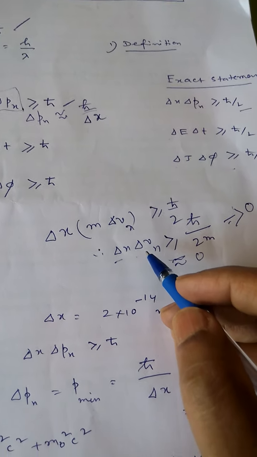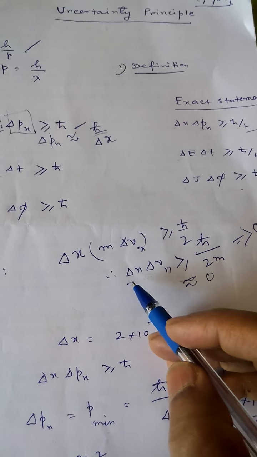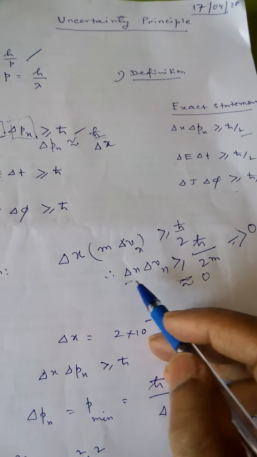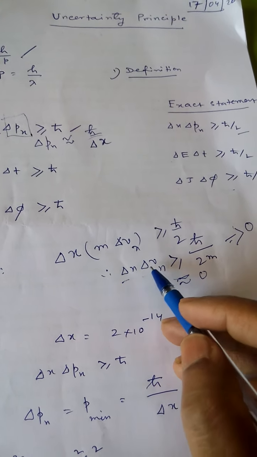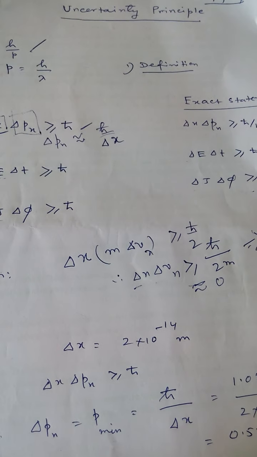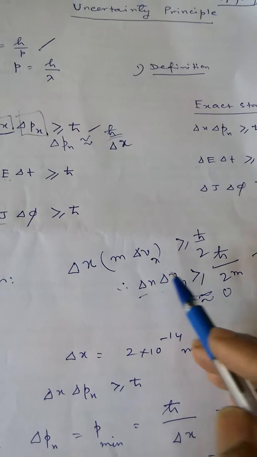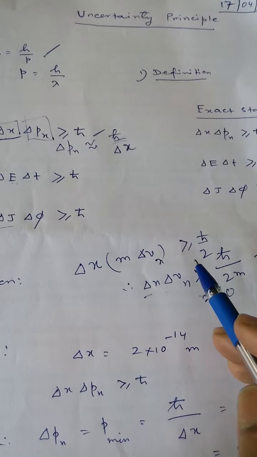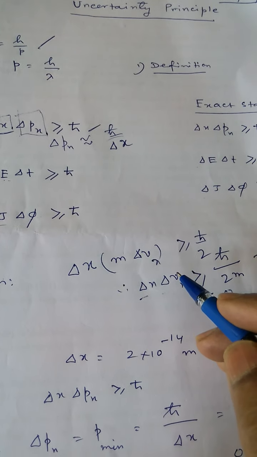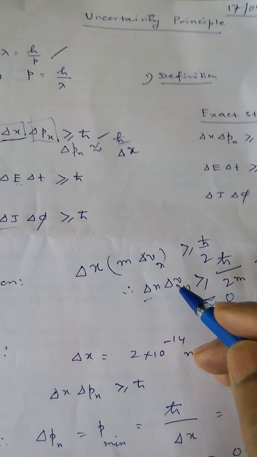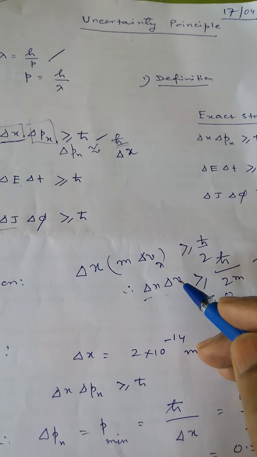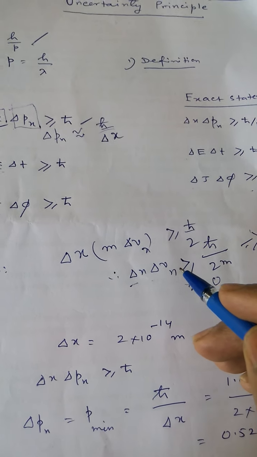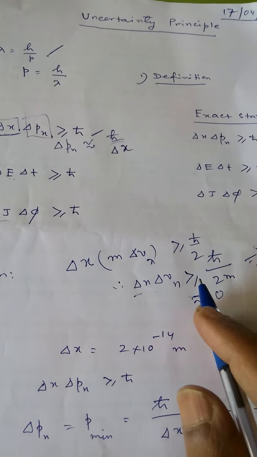If we consider a macroscopic body, a heavy particle, then quantum mechanics fails to explain this, and it falls in the category of classical physics. In classical mechanics, delta x and delta px can be measured accurately and simultaneously. So this is the difference between classical mechanics and quantum mechanics. Thus classical mechanics is applicable for macroscopic or heavy bodies, whereas quantum mechanics associated with the uncertainty principle is applicable for microparticles like electron, proton, neutron, indicating particles having atomic or subatomic dimension.